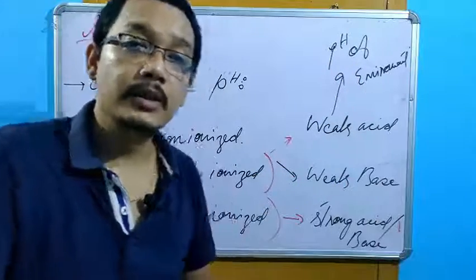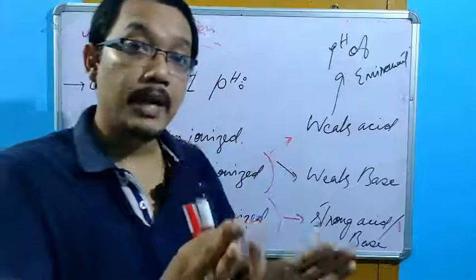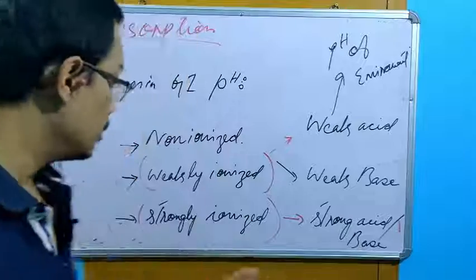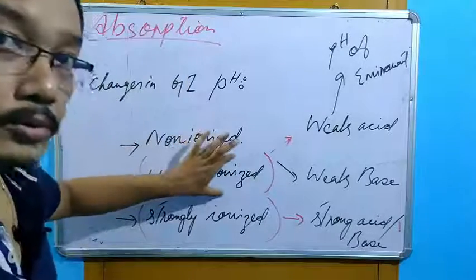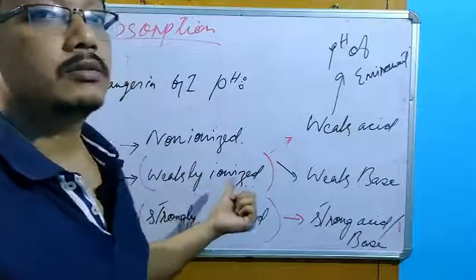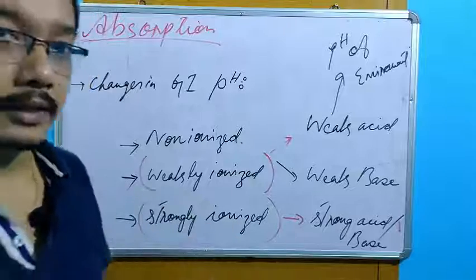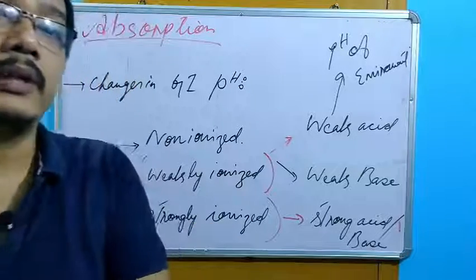It will depend on the pH to show whether it will be weakly ionized or strongly ionized, or it will remain non-ionized, or how much ionization will be there.